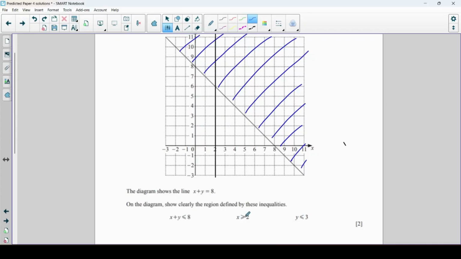I want x is greater than or equal to 2, which is on this right hand side. Okay, because here's x equals 3, 4, 5, right? So now I'm going to cross out the other side, cross out the left hand side. Here we go.